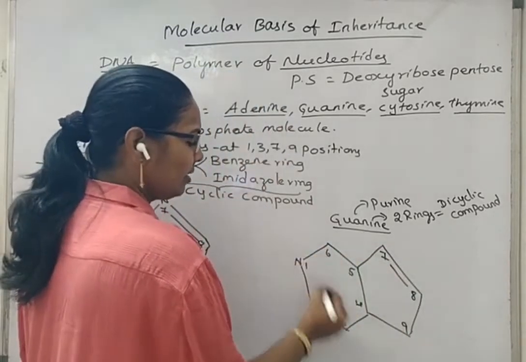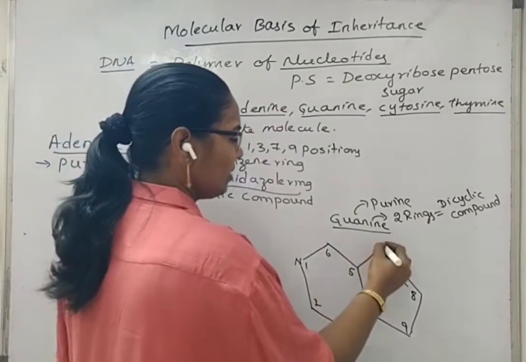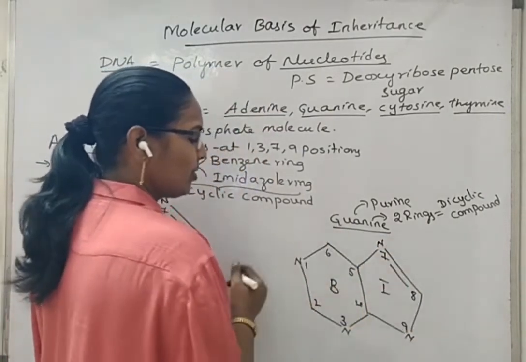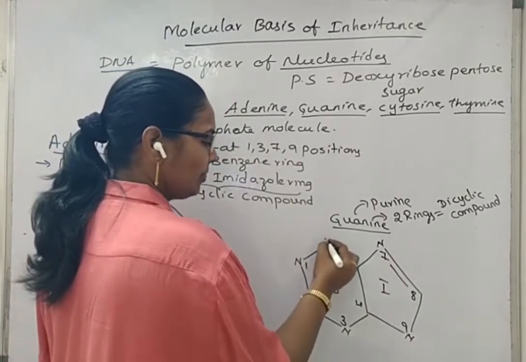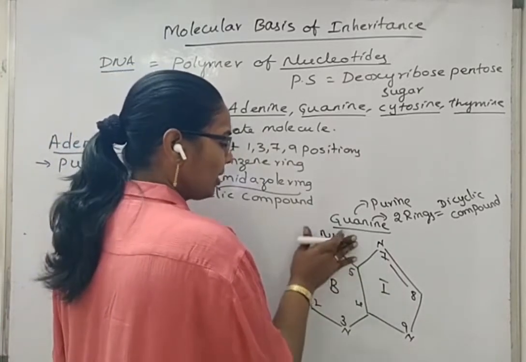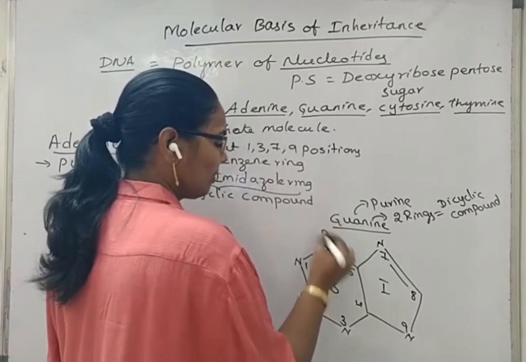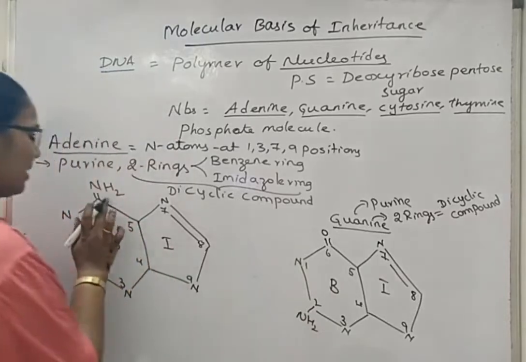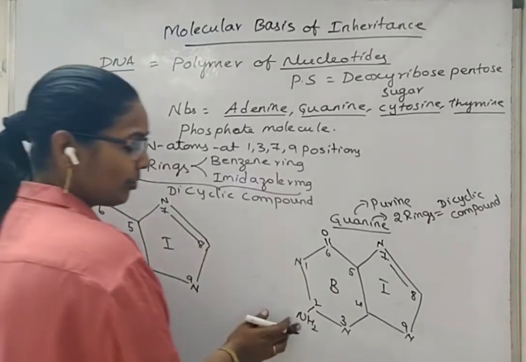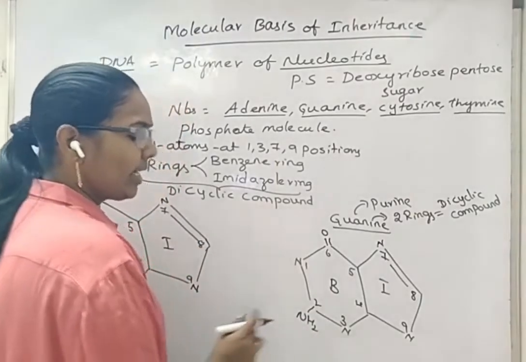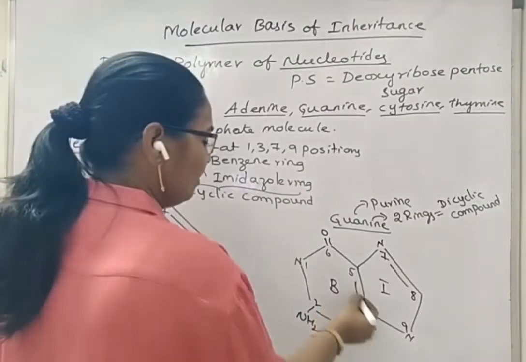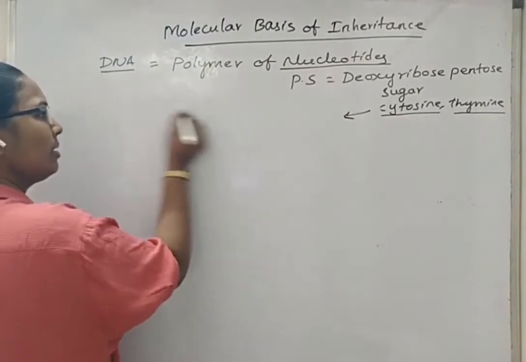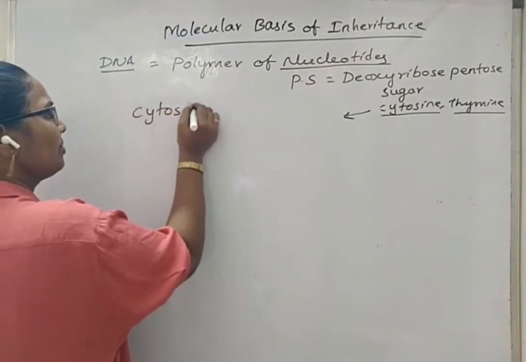At 1st and 3rd carbon positions there are nitrogen atoms. At 7th and 9th positions also nitrogen atoms, benzene ring, imidazole ring. At 6th carbon position there is a ketone group, and at 2nd carbon position there is an amino group. Means the amino group at 6th carbon position of adenine, in case of guanine, was shifted to 2nd carbon position.